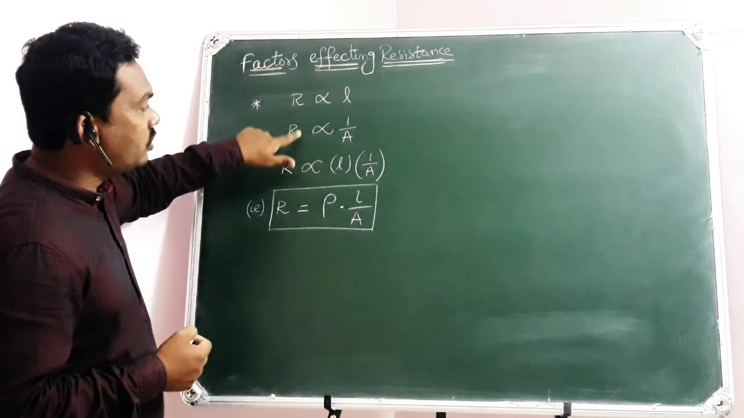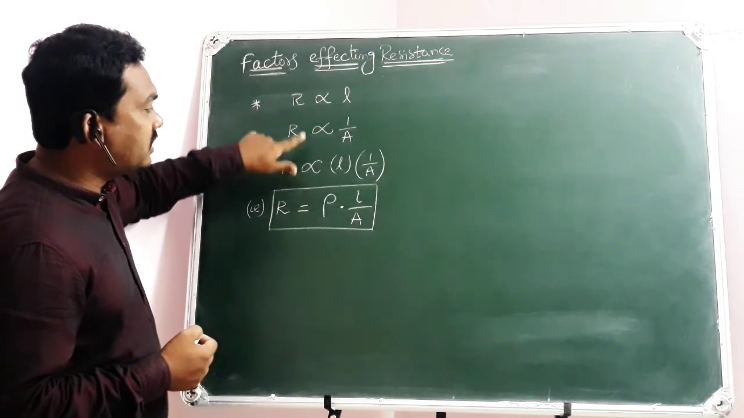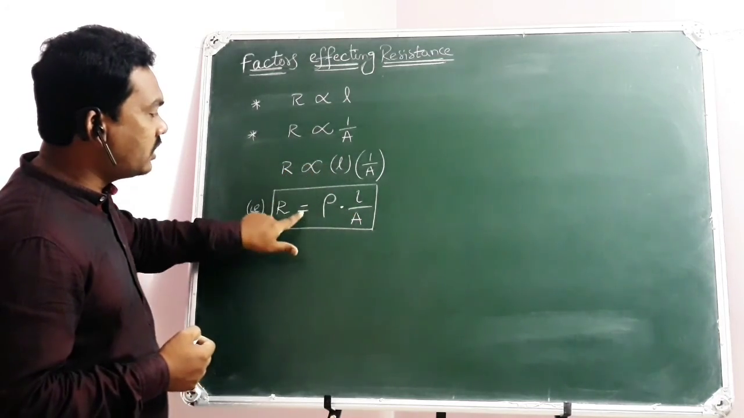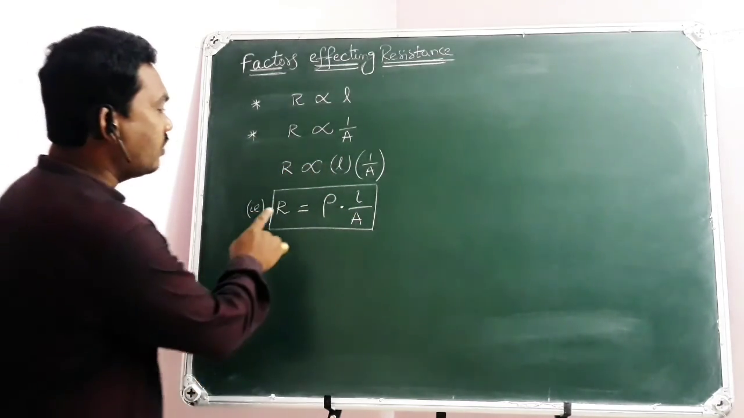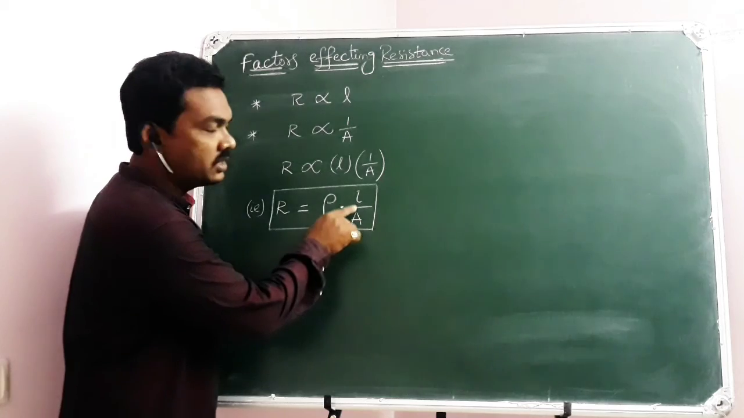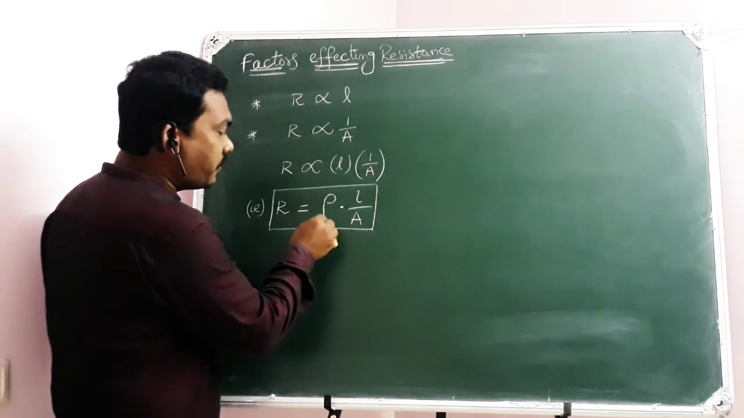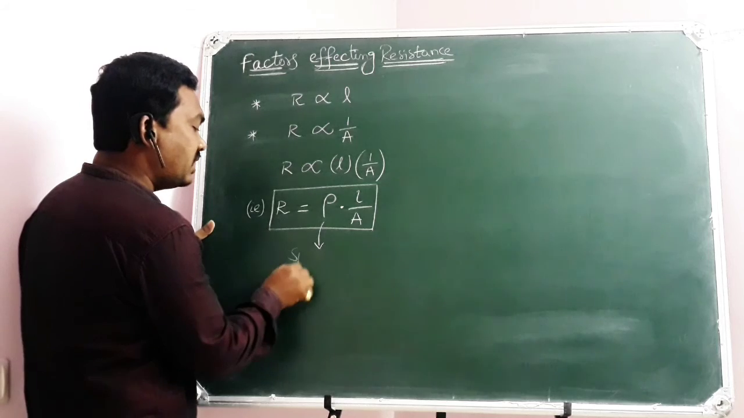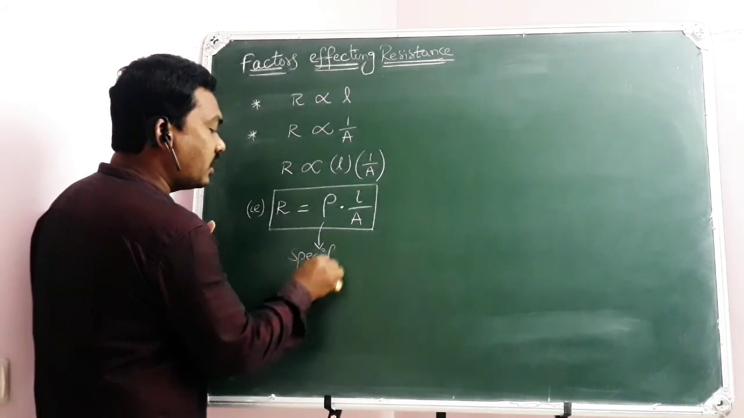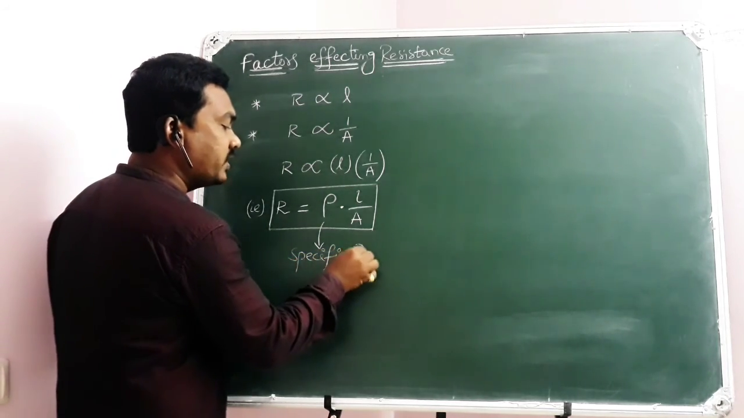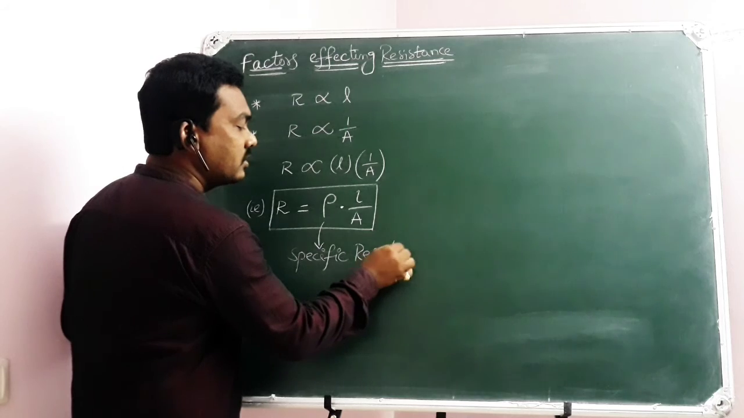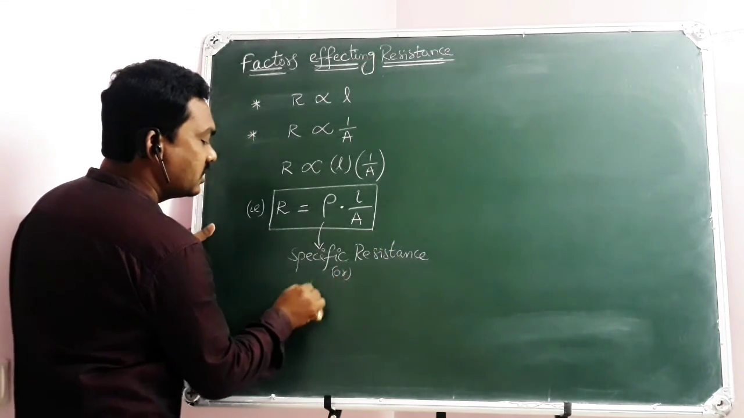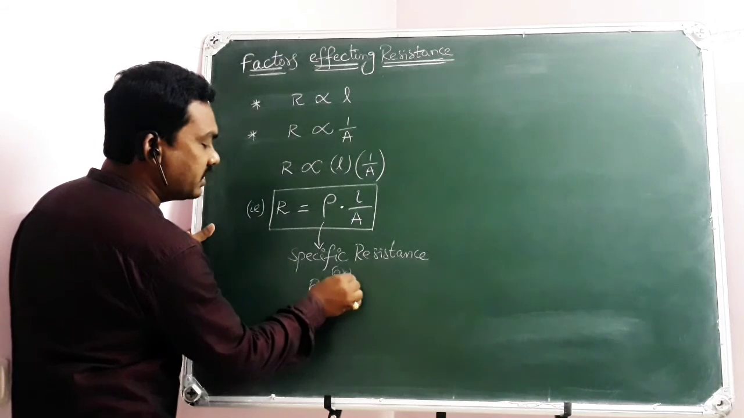On combining these two equations, we can write R is directly proportional to L into 1 by A. On removing this proportionality, we have to write equal to. So R equals some proportionality constant into L by A, where this proportionality constant is named the specific resistance of the conductor, and is also known as the resistivity of the material.